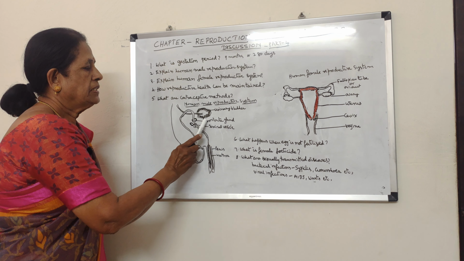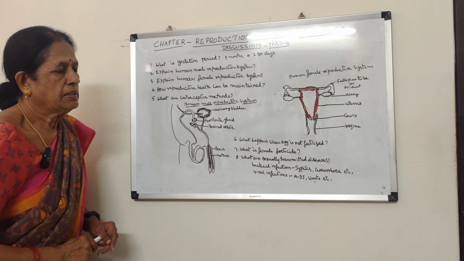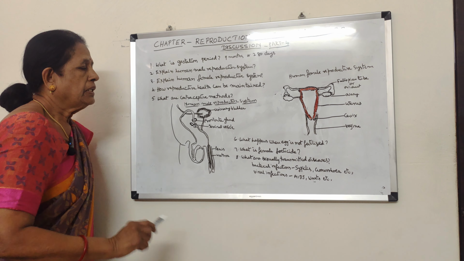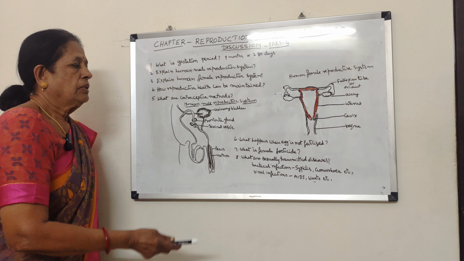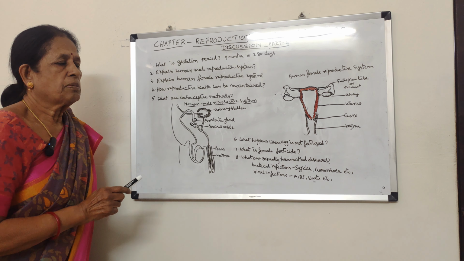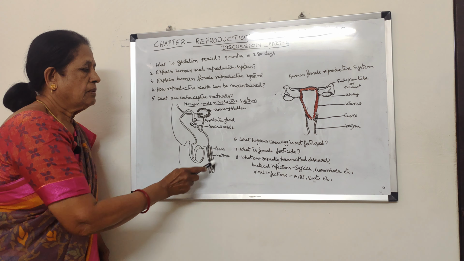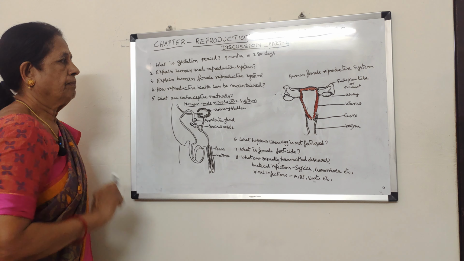And two glands, prostate gland and the seminal vesicles, and one more gland, the Cowper's gland, are also present, and they produce semen, which provides nutrients to the sperm and a medium for the sperm to swim. So this is about the male reproductive system.